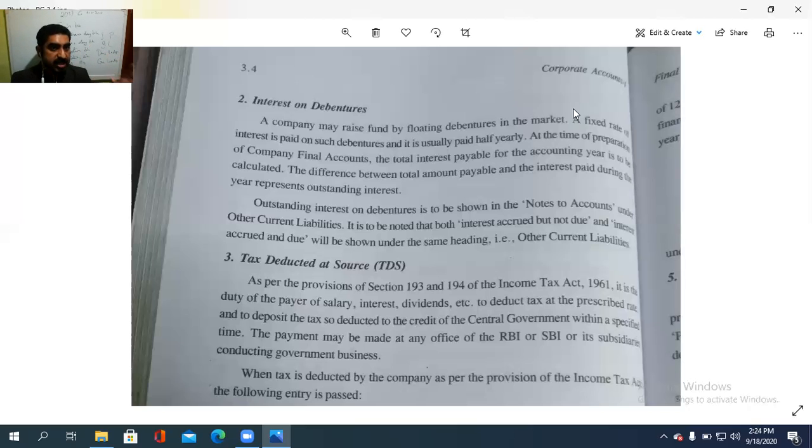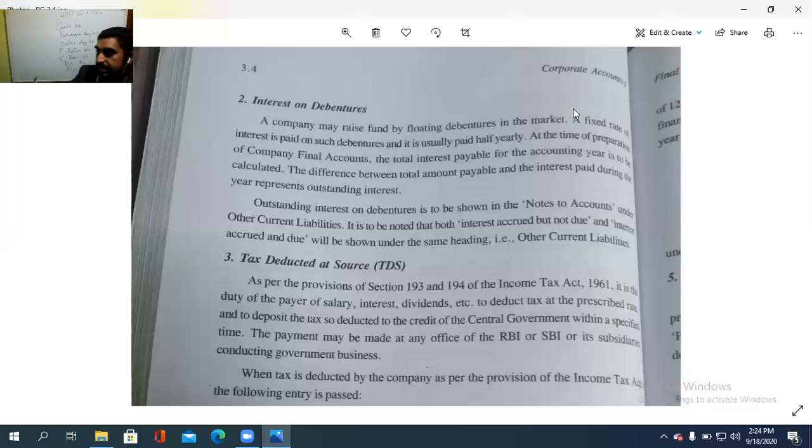Note in the balance sheet. It is separate other than the balance sheet. Only the exact amount, the correct outstanding amount, or the net amount, is written in the balance sheet. The rest is in the notes to accounts form. So outstanding interest on debentures is to be shown in the notes to accounts under other current liability. It is to be noted that both the interest accrued but not due and interest accrued and due will be shown under the same heading, other current liability.